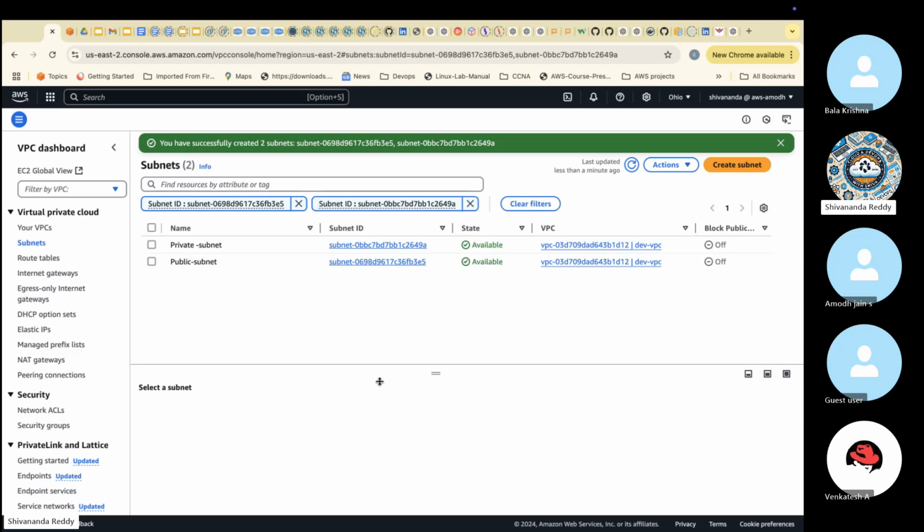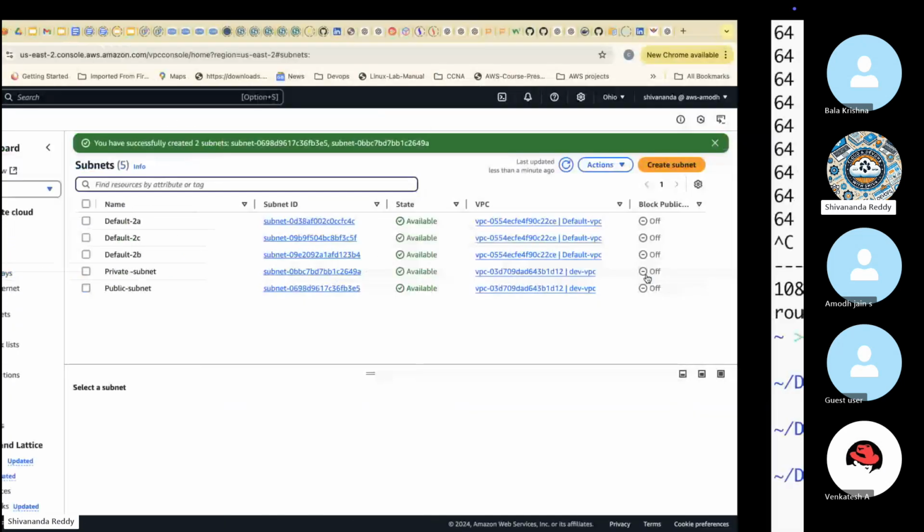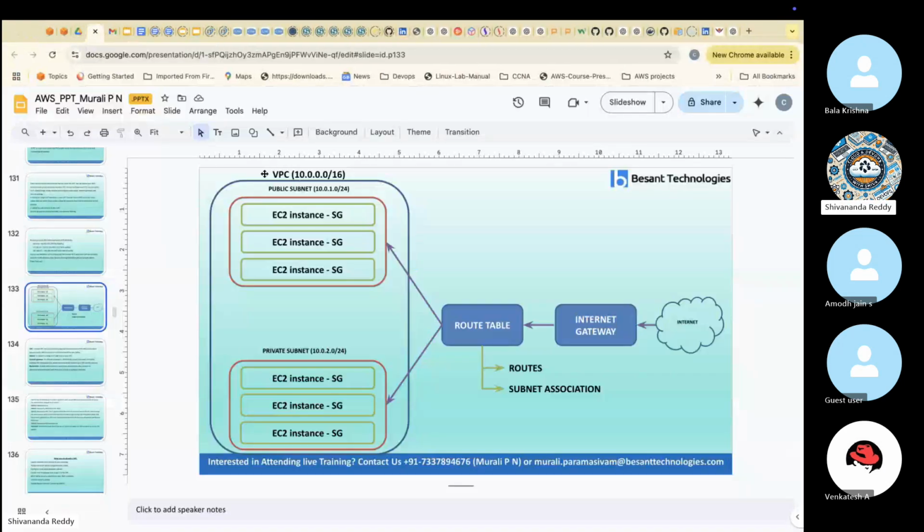Now two subnets are created with the names. Look at this, guys, I'll just clear up this one. 2A, 2C, 2B are different. The private subnet and public subnet are different, because these three are the default VPC. These two are the dev VPC. Now look at the diagram, guys. What are the things created? The outer layer VPC created, public subnet created, private subnet created, but internal components are not created.